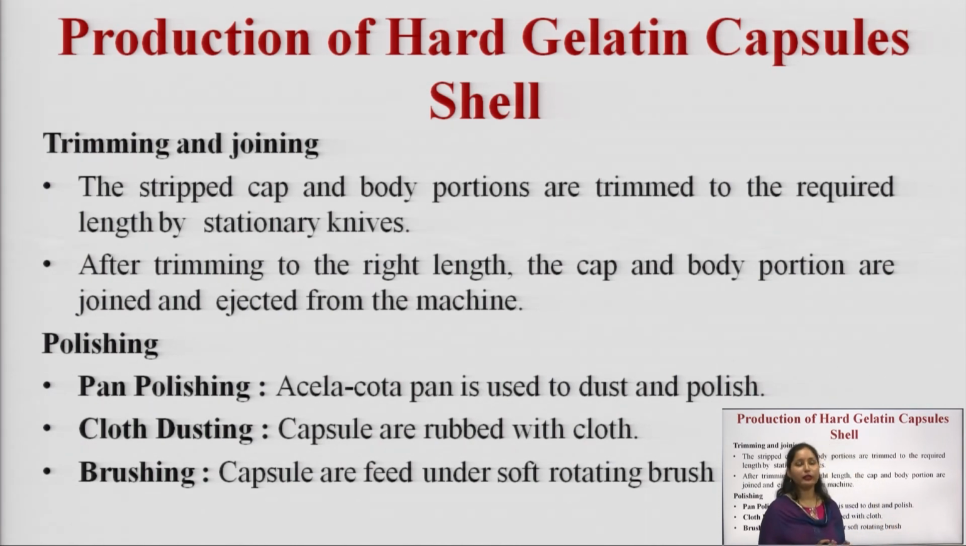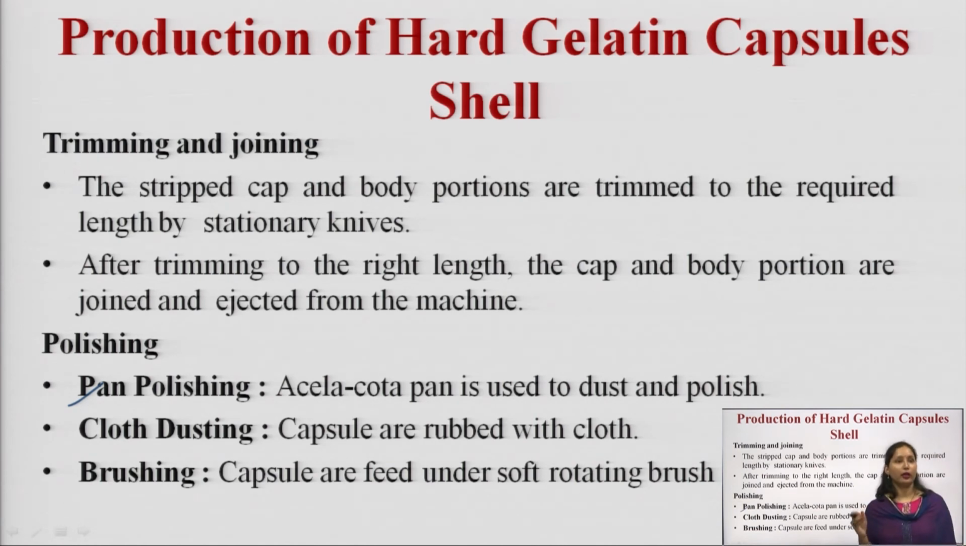The polishing can be done by any of three methods, that is pan polishing, cloth dusting or brushing. In pan polishing, we generally use Accela-Cota pans to remove the dust and to polish the capsule. In cloth dusting, we generally take the capsules and rub them on the cloth. In brushing, capsules are fed under a soft rotating brush to remove dust and to polish the capsule.